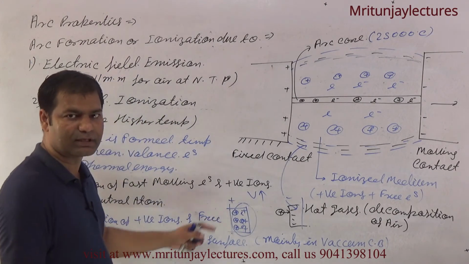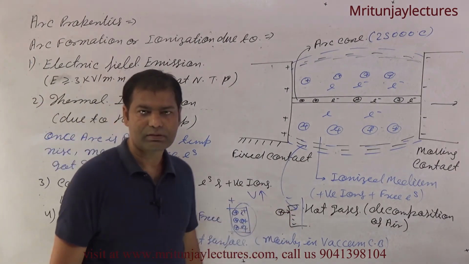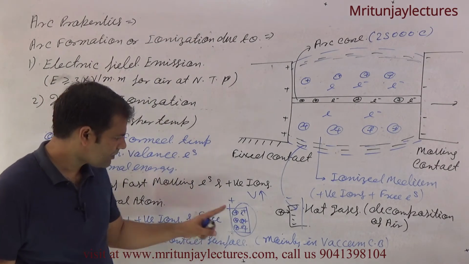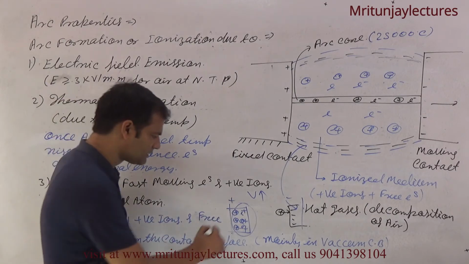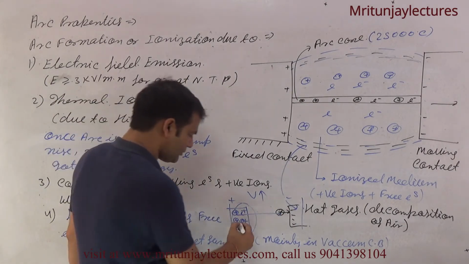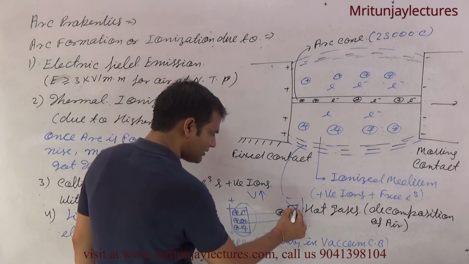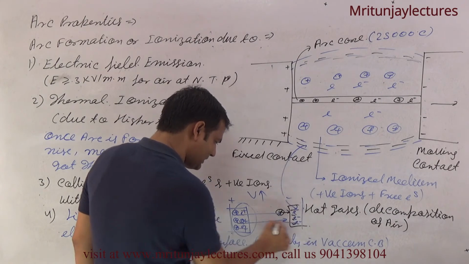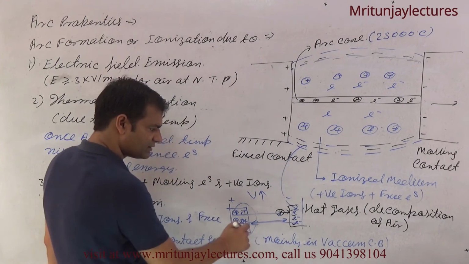Okay, this is the conducting medium, this is metal, suppose copper. It means positive ions are detached from the surface, and here electrons are also detached from this surface.